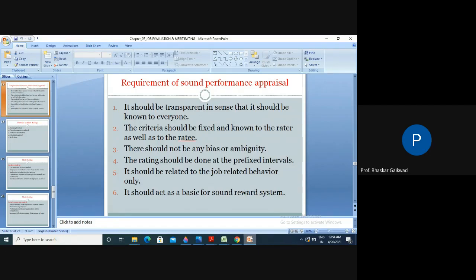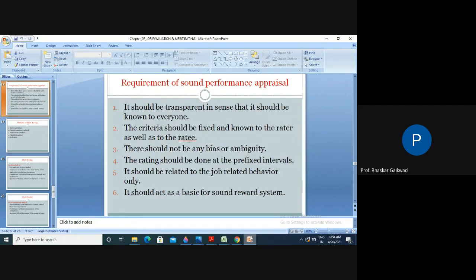Whatever criteria are going to be used, management and workers must understand this criteria. There should not be any bias or ambiguity among them. Means partiality should not be there.